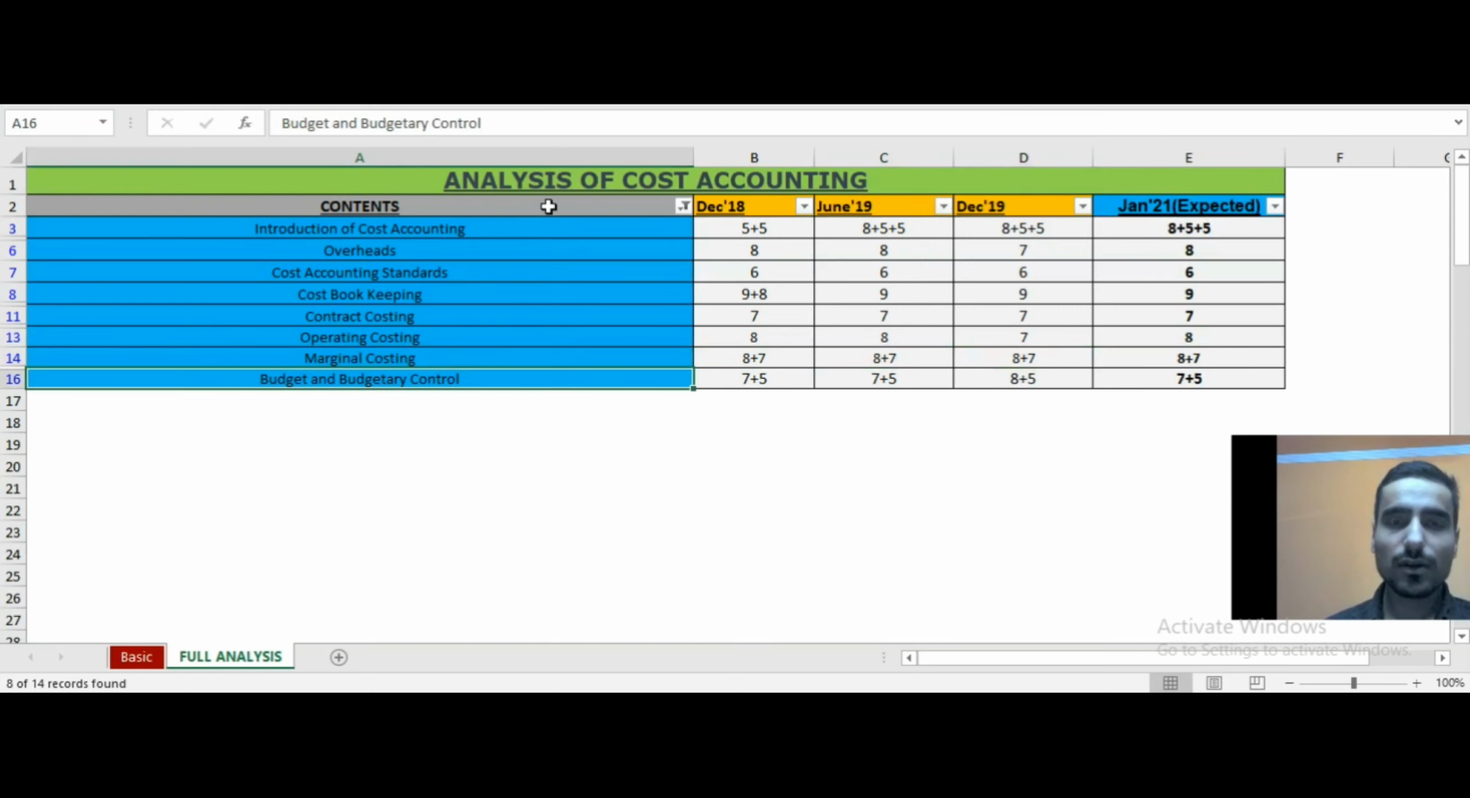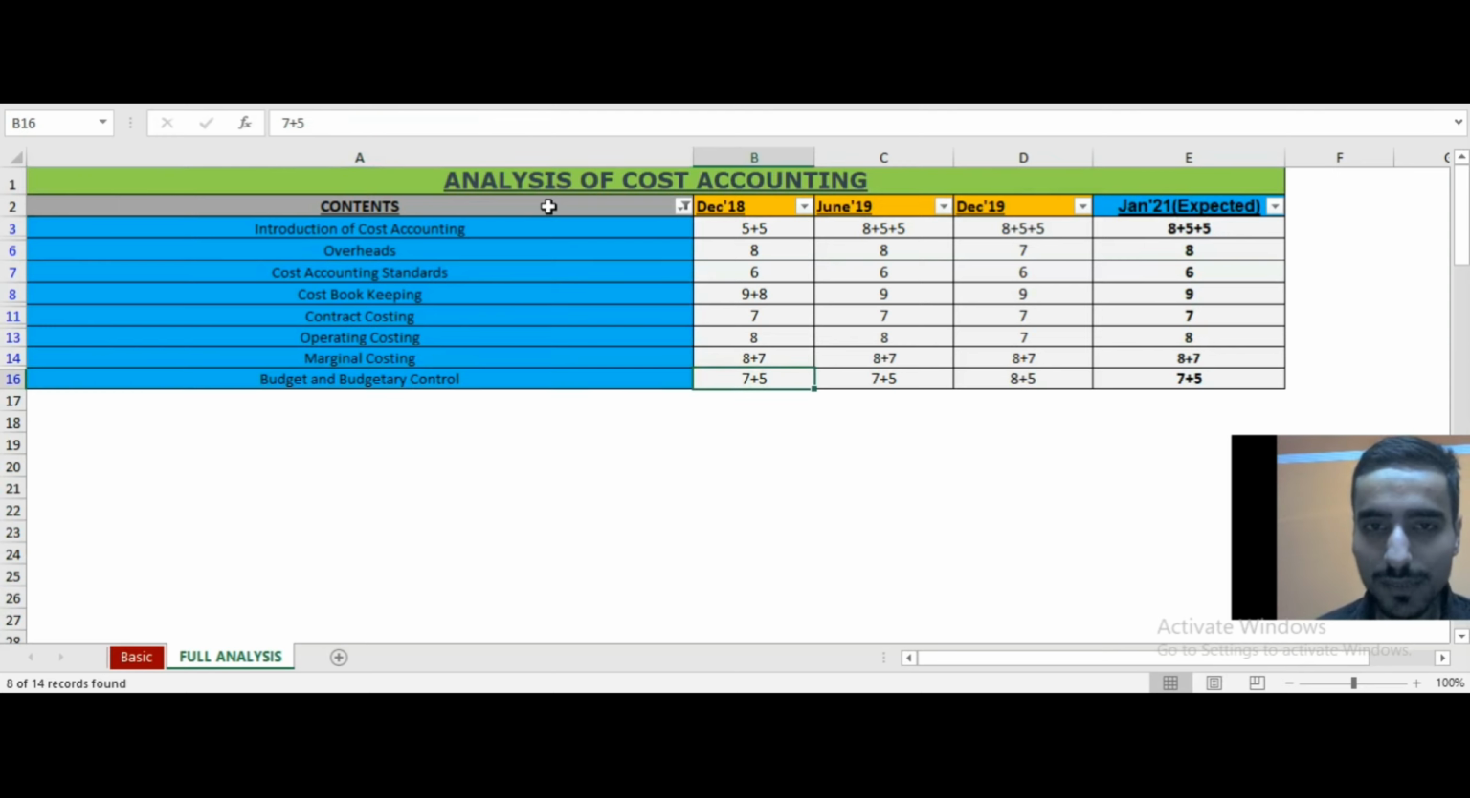Coming to budget and budgetary control, it is very easy. It's just a lollipop. I would say that the cost accounting subject is a lollipop in CMA Intergroup 1 because the topics are very easy and we can easily secure exemption in this. So budget and budgetary control: 12 marks in December 18, 12 marks in June 19, 13 marks in December 19. So around 12 marks you can cover from budget and budgetary control, right?